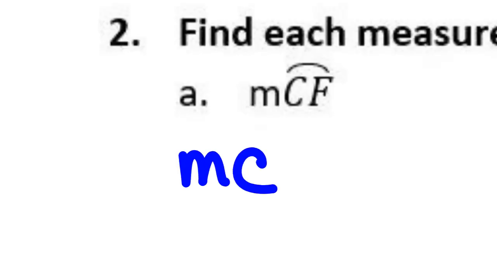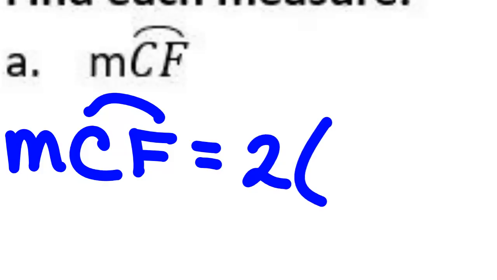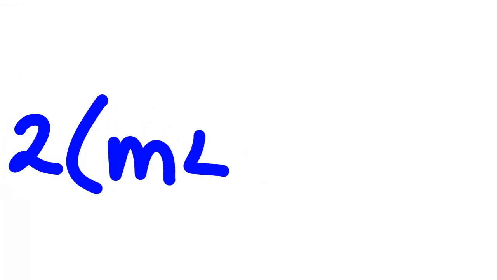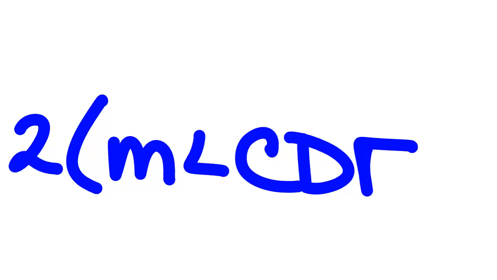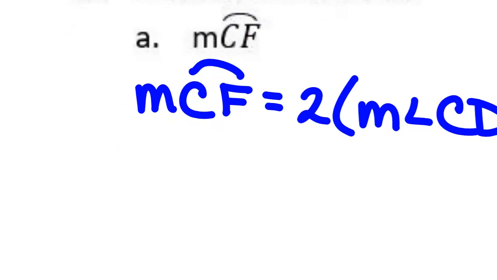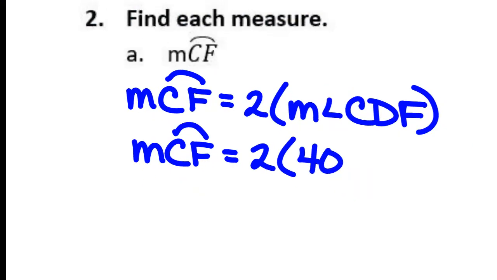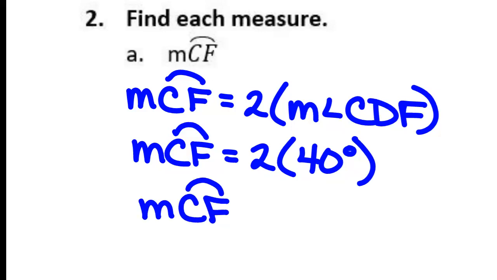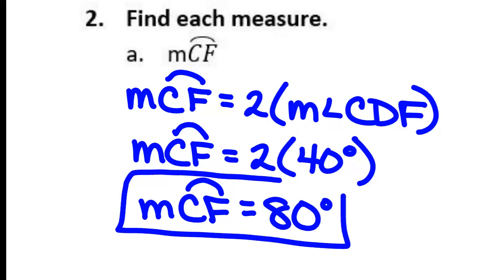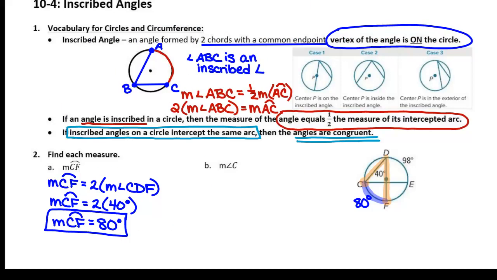The measurement of arc CF is equal to 2 times the measure of angle CDF. So the measure of arc CF is equal to 2 times 40 degrees. So arc CF is 80 degrees. Okay. You guys okay with how we got that one?